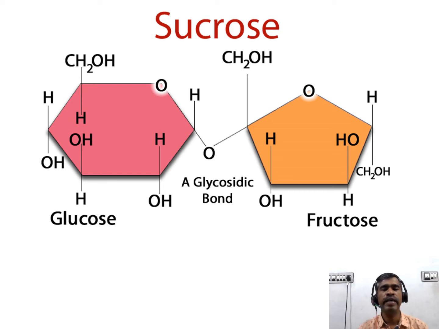A glycosidic linkage is formed between the glucose and fructose, in which the aldehyde group and the ketone group are locked. Hence, sucrose cannot act as a reducing agent. So sucrose is a non-reducing sugar. If you hydrolyze a sucrose molecule, we get one molecule of glucose and one molecule of fructose. The significance of sucrose is it is a non-reducing sugar.